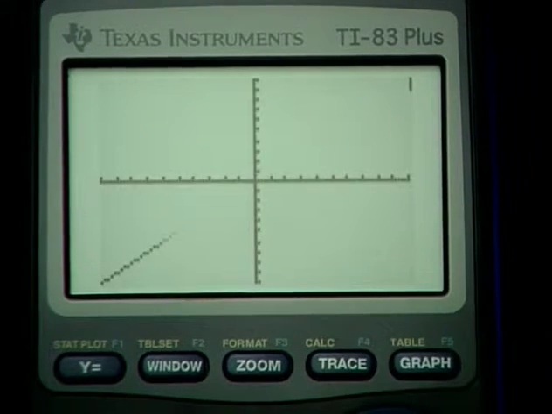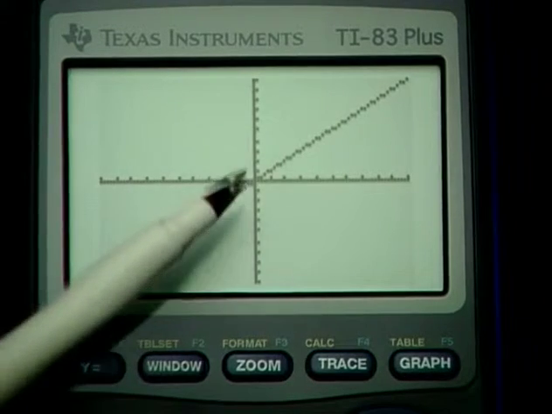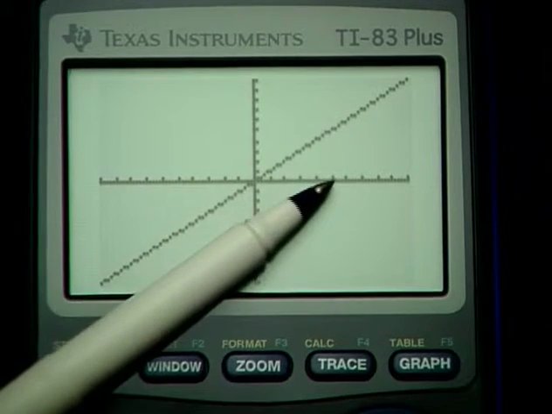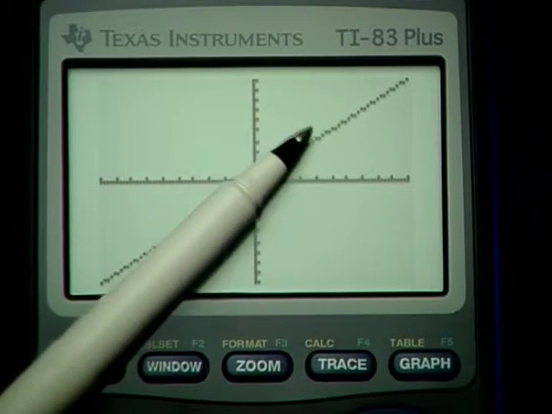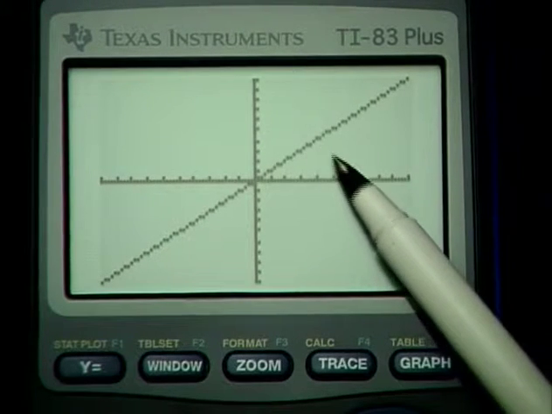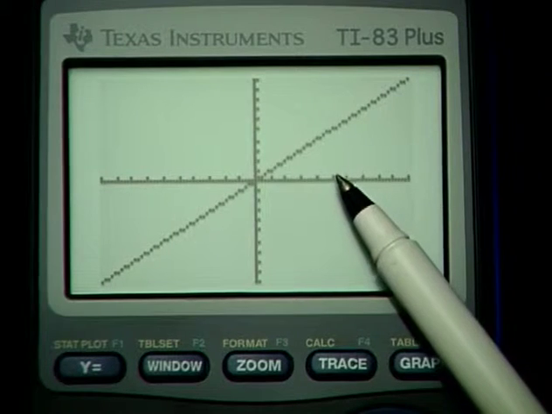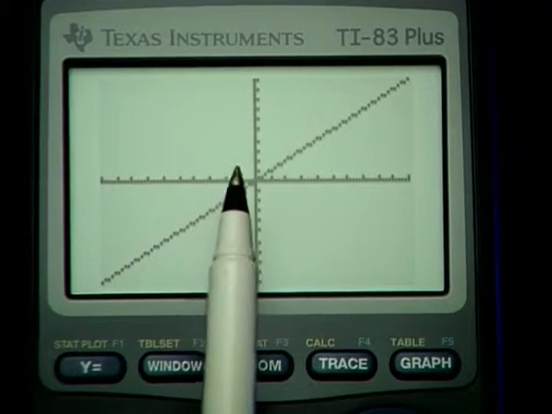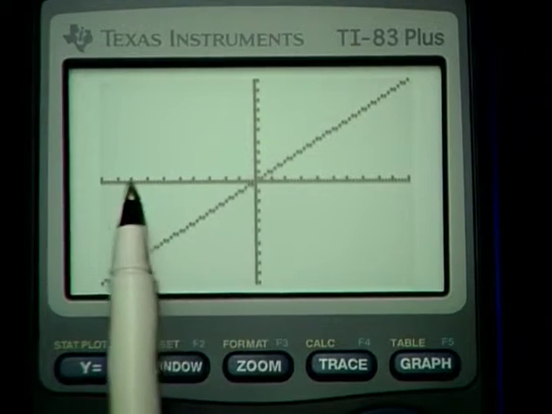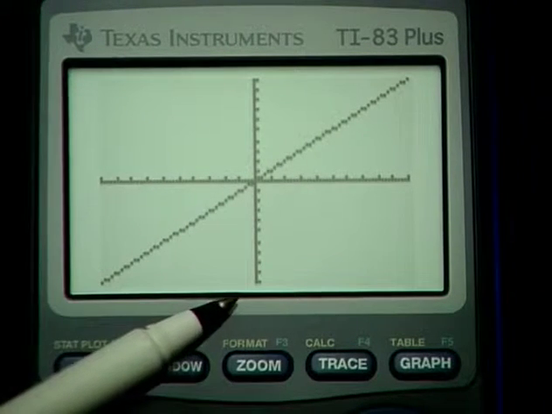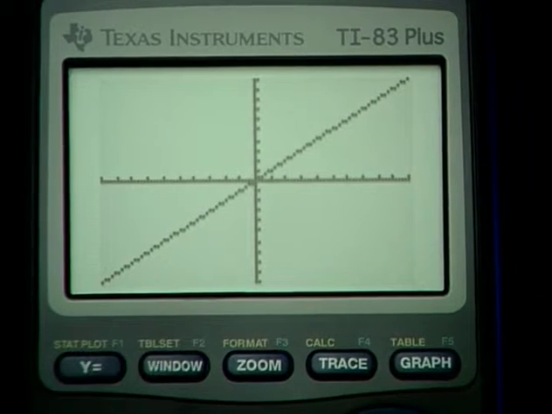But the graph, notice, is angled at a certain way through the coordinate plane. And this angle is a smaller one than that one. And if this is truly y equals x, then the angle right here should be 45 degrees. The reason that it's not, the reason that the graph seems to be squished down a little bit, is that the default settings say for us to have the same distance left and right as we have up and down. You know, the x minimum and maximum are negative 10, 10. And for y, negative 10, 10.